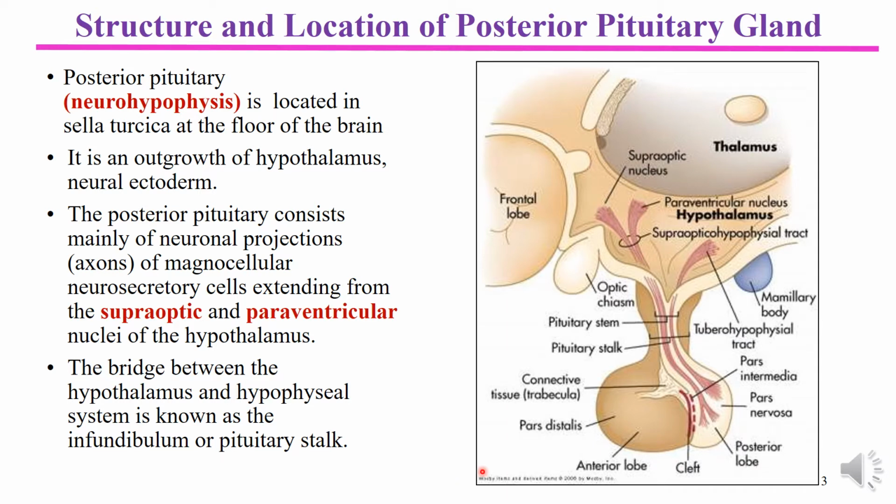The supporting cells of the pituitary gland are called pituicytes. These cells act to support the large number of nerve fibers and terminals coming as a nerve tract from the hypothalamus to the pituitary.